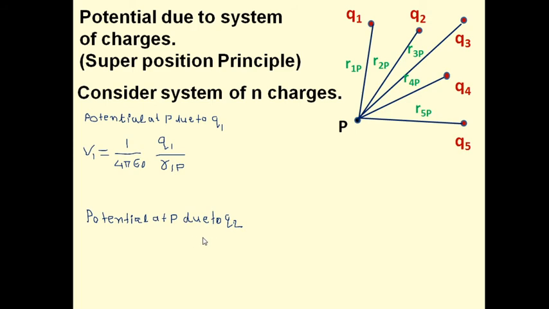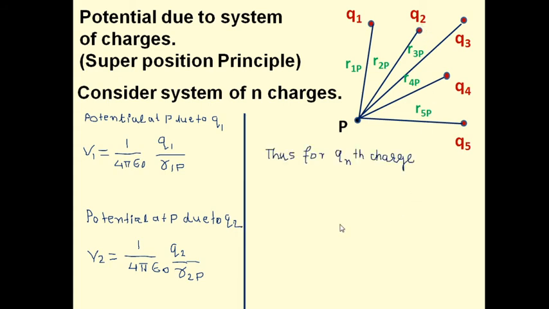Similarly, we can calculate the potential at P due to charge Q2. It becomes V2 equal to 1 upon 4 pi epsilon 0 Q2 upon R2P. Here R2P is the distance of point P from the second charge, Q2. Similarly we can calculate V3, V4 and so on, and therefore for the nth charge, we can calculate the electrostatic potential as Vn equal to 1 upon 4 pi epsilon 0 Qn upon Rnp. Rnp is the distance of that point from the nth charge Qn.